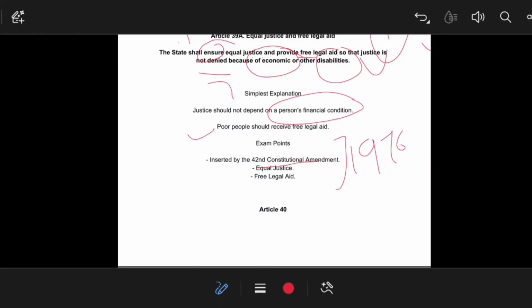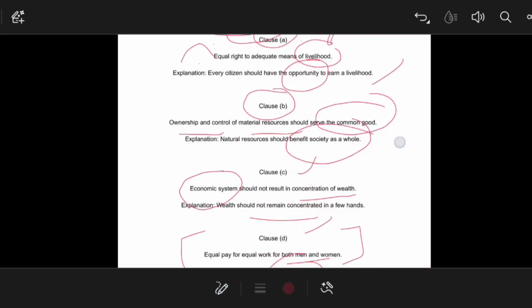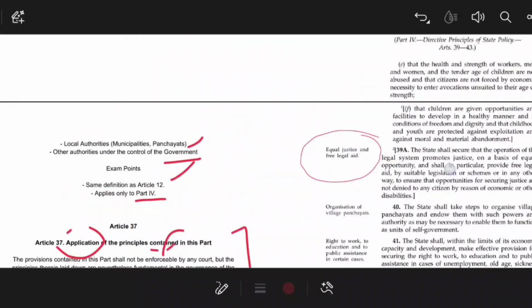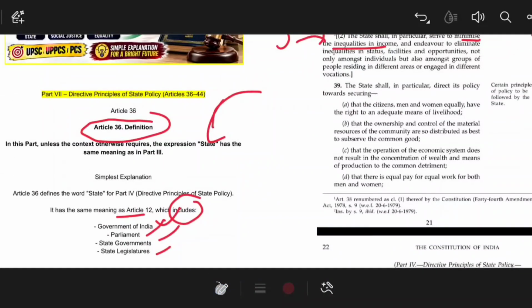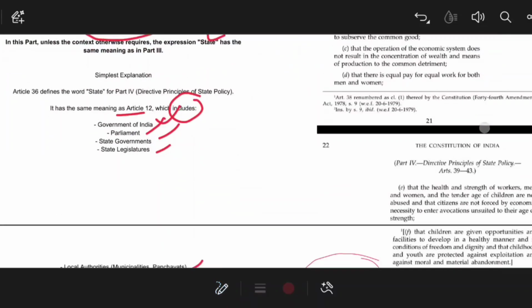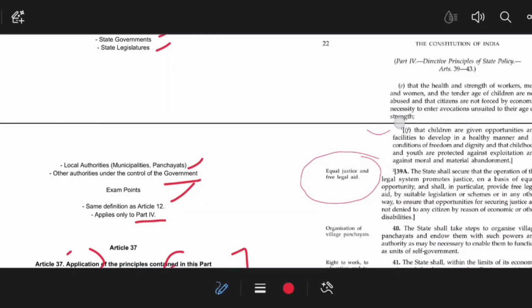So from exam point of view, it was inserted by the 42nd Constitutional Amendment Act, and it provides equal justice and also free legal aid. Equal justice and free legal aid are different components. So this was about Article 39 and Article 39A. As you can see here, Article 39 has different clauses, and it provides some principles that should be followed by the State while drafting policy. I have discussed each clause, up to clause F, which is about children.